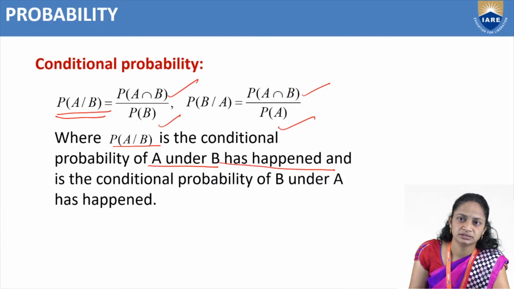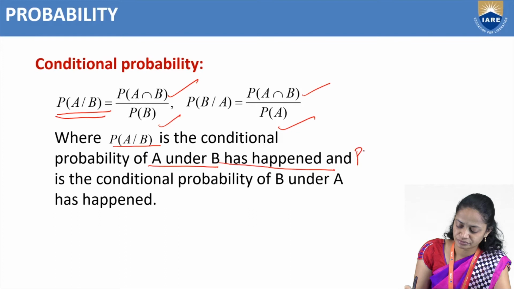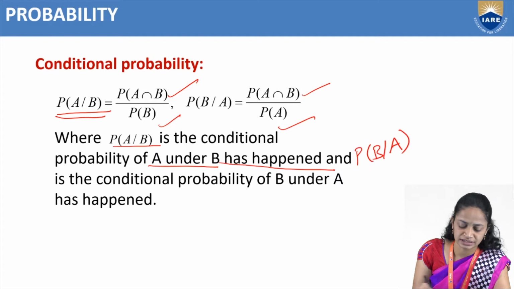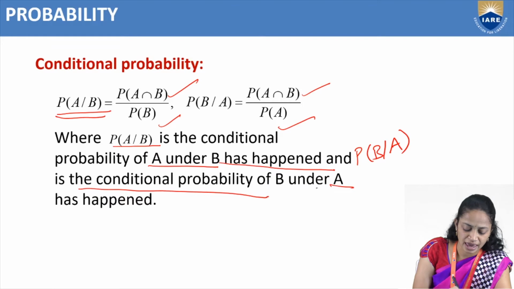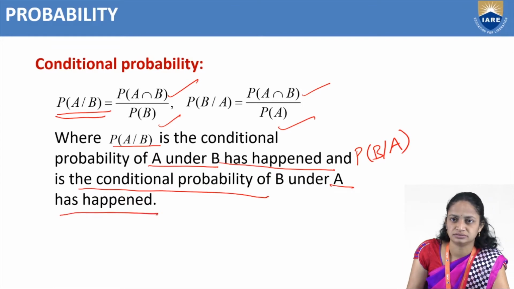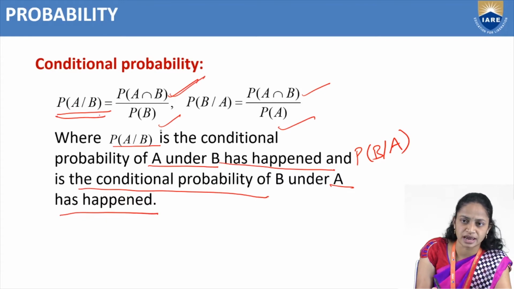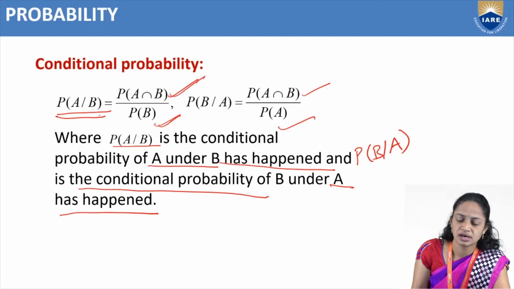And probability of B divides A is the conditional probability of B under A, given that A has happened. So, probability of A divides B equals probability of A intersection B divided by P of B. P of B divides A equals P of A intersection B divided by P of A.